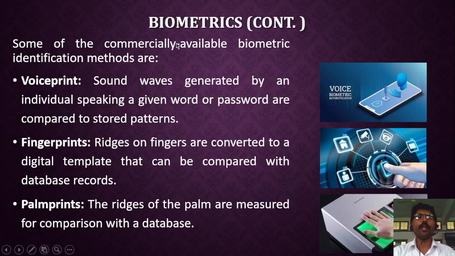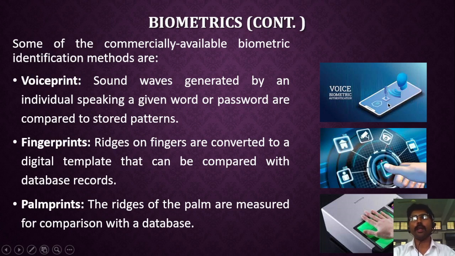Some of the commercially available biometric identification methods are, the first one, called voice print. Whenever you generate some sound, the sound contains sound waves. These sound waves generated by an individual speaking a given word or password are compared to stored patterns.